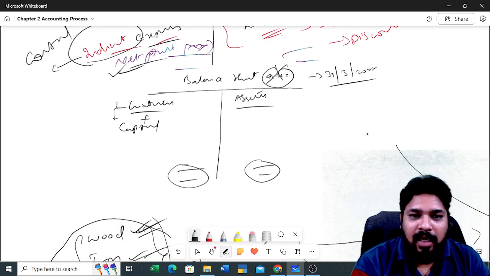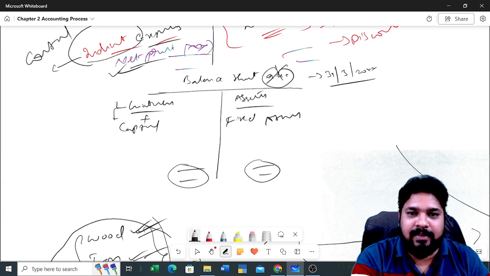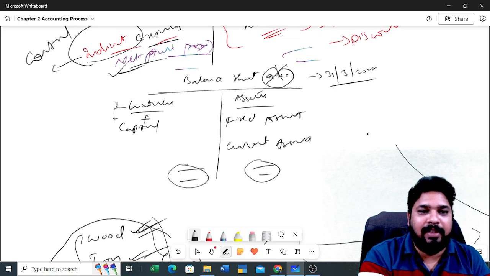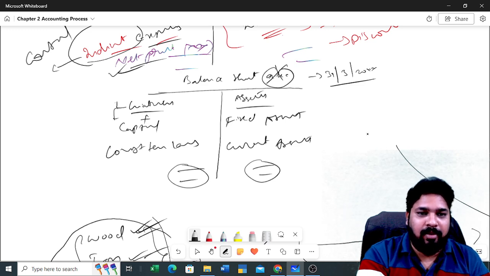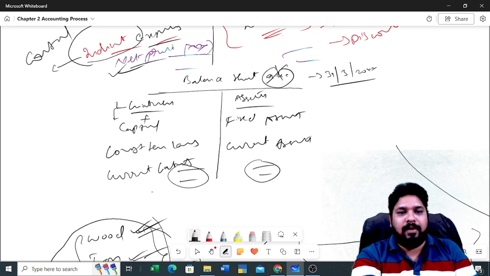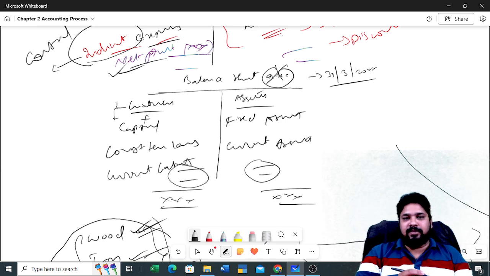In the balance sheet, you have fixed assets, current assets. Next, liabilities: capital, long-term liabilities, current liabilities. Here, finally, the balance should tally.